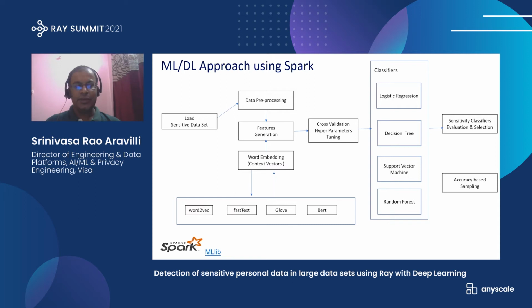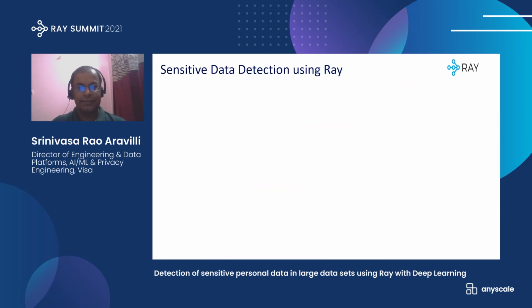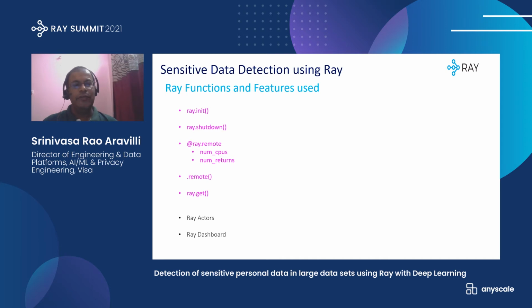The same system we thought we would experiment with using Ray, and see how it works and what kinds of benefits we get using Ray. So we did a POC using Ray with smaller data sets, unlike the way we executed with Spark ML on the large data sets.